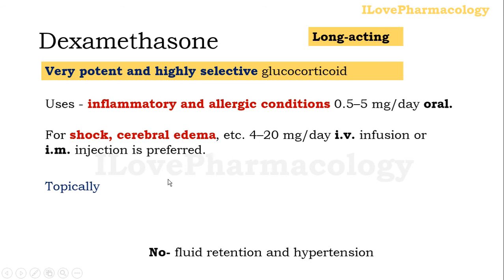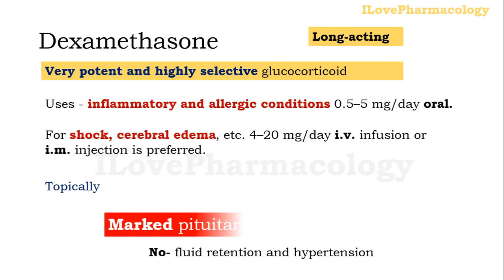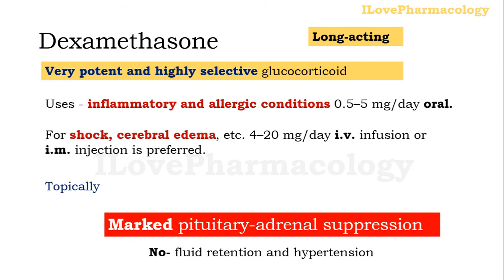One should remember that dexamethasone does not lead to any fluid retention and there will be no problem of hypertension. So one should remember that it is dexamethasone which can cause marked pituitary-adrenal axis suppression.